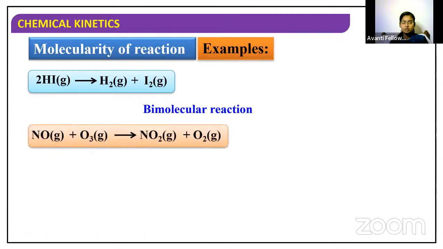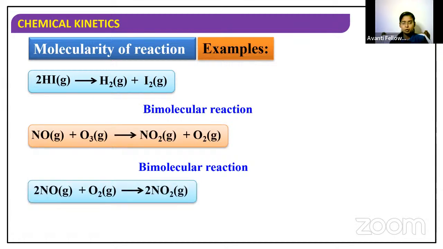And what about this reaction? How many reacting species do we have here? We have one NO and one O3. Yes, Mahik. So the answer is, it is a bimolecular reaction. Molecularity is equal to 2. Very good, very good.